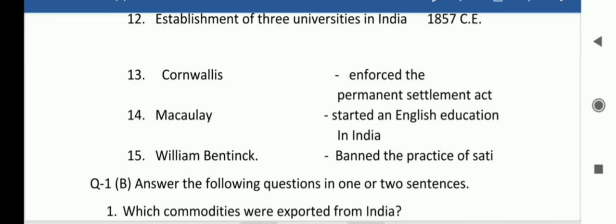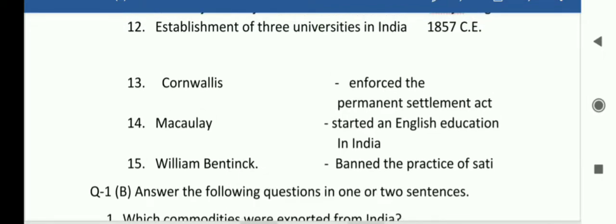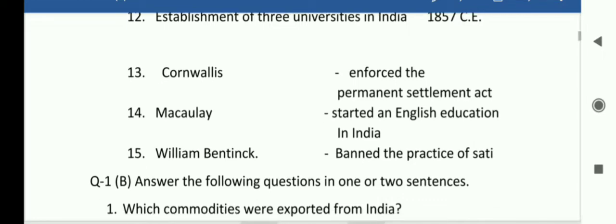So students, please remember here 12 number, establishment of 3 universities in India, 1857 CE. 13. Cornwallis enforced the Permanent Settlement Act. 14. Macaulay started an English education in India. 15. William Bentinck banned the practice of sati. So students, here the first question A, match the pair.